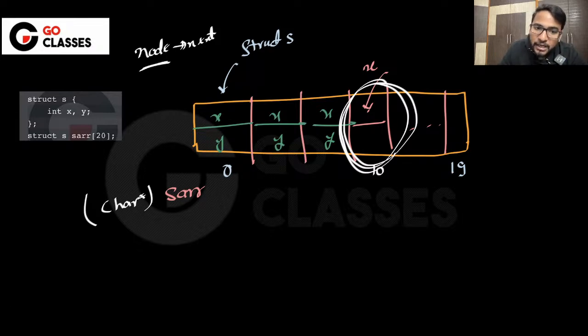Now interestingly, if you do plus one here, can anyone tell me what's going to happen? If you tell me, then I will be very proud of you. See, this is one struct which has, let's suppose, integers of 4 bytes, so this is 8 bytes. Let me tell you what is there in the memory byte by byte. If you understand byte by byte, which is what we have done in our C programming course, then you can easily solve this question. See, this is, let's suppose, 1 byte, and let's suppose these are 4 bytes,